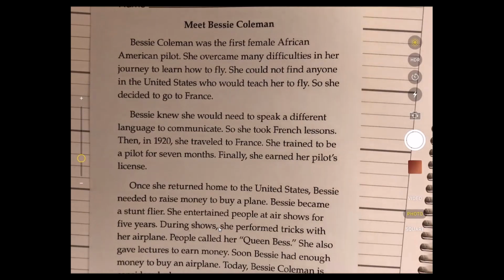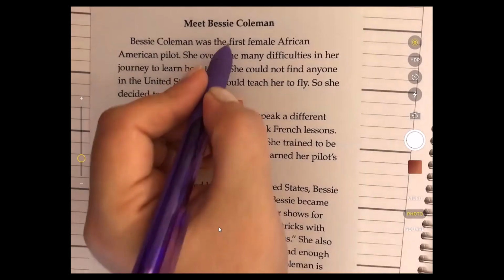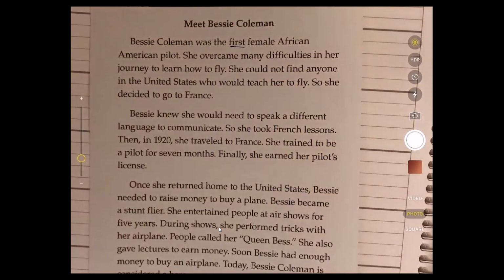Bessie Coleman was the first female African-American pilot. She overcame many difficulties in her journey to learn how to fly. She could not find anyone in the United States who would teach her to fly, so she decided to go to France. Now, even though it does say that she's the first female African-American pilot, that's a fact.